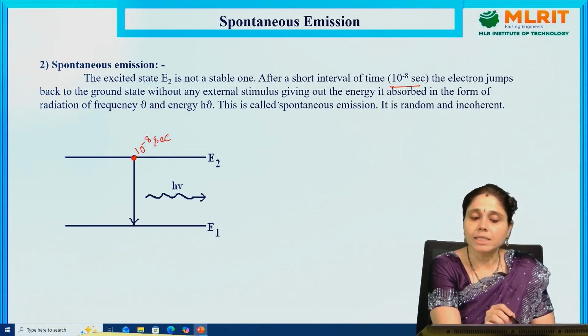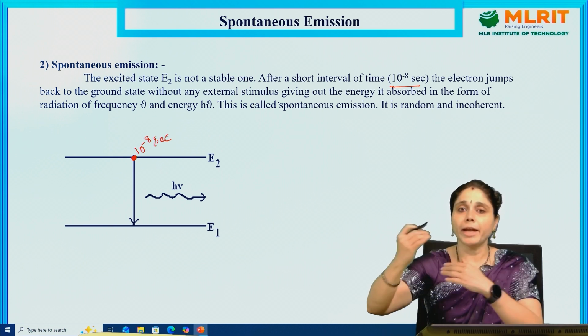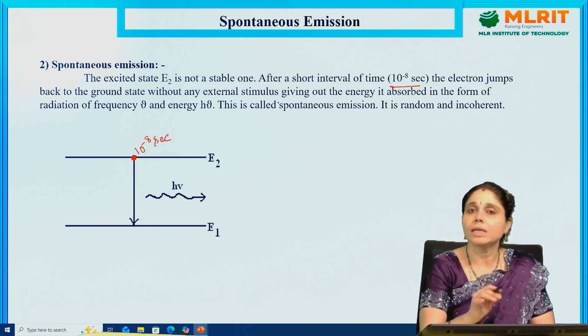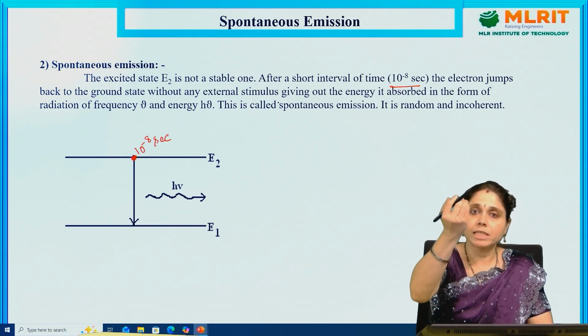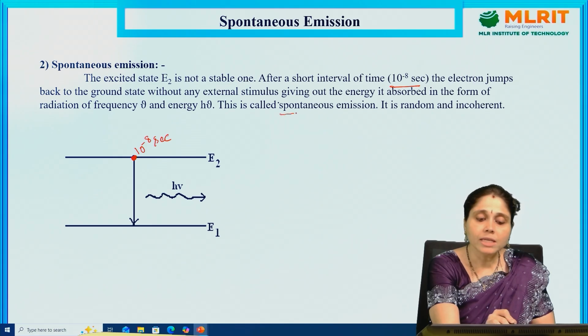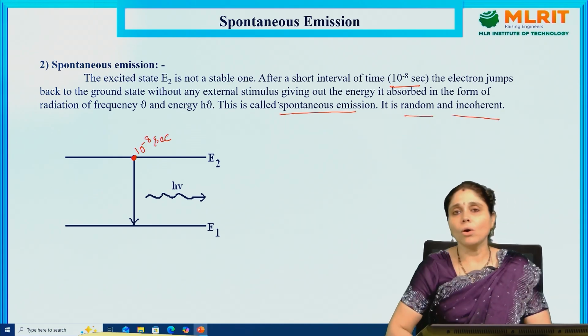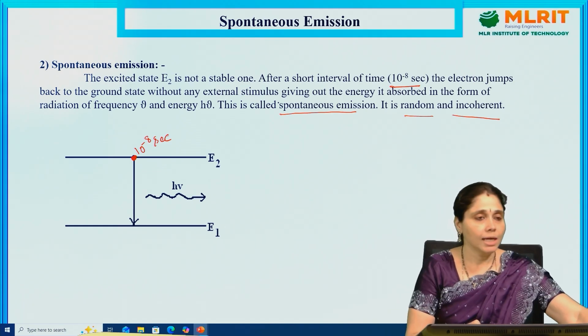Without any external stimulus, the atom gives out energy in the form of radiation of frequency nu and energy h nu. Whatever amount of energy was absorbed will be radiated out. The same amount of energy is radiated due to the de-excitation of the atom from the higher energy level to the lower energy level. This is called spontaneous emission. It is random and incoherent. What does coherent mean? Let us look at coherence in the next slide.